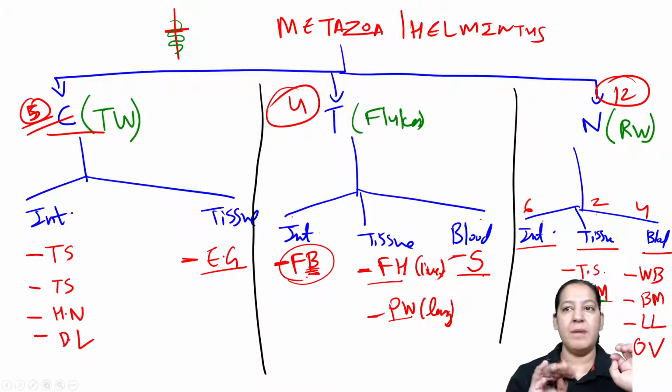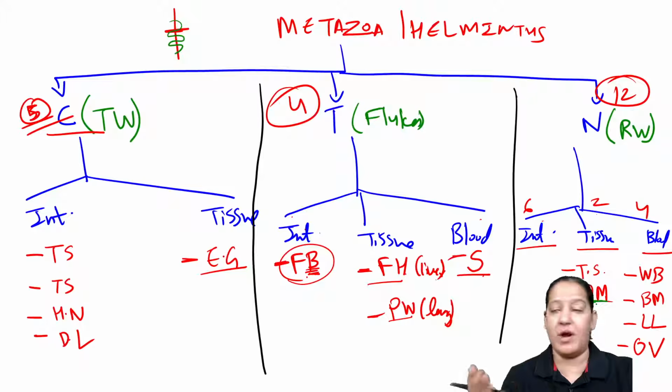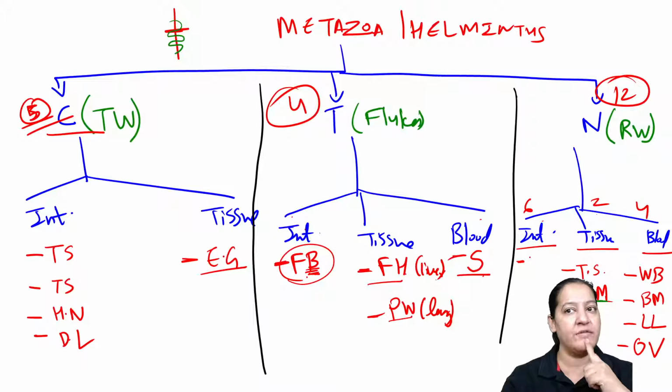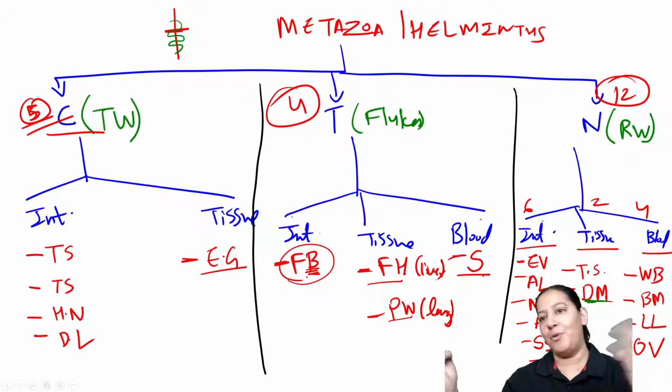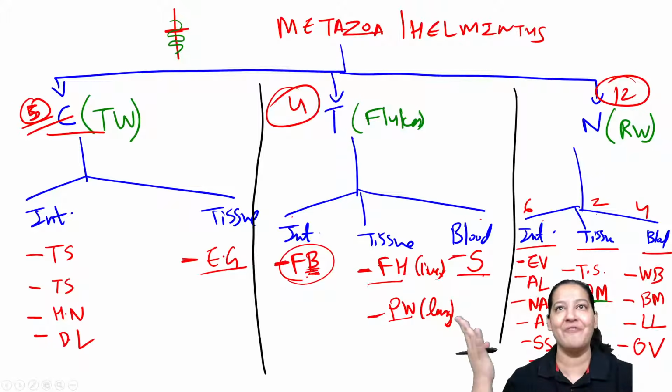Now come on, the name of the six intestinal ones. I will try. Even I get confused, but I will give a try. Okay, let me start with Enterobius vermicularis. The second is Ascaris lumbricoides. Then Necator americanus, Ancylostoma duodenale. Then Strongyloides stercoralis and Trichinella spiralis. Oh my God, I have done it. Very good. I am proud of myself.